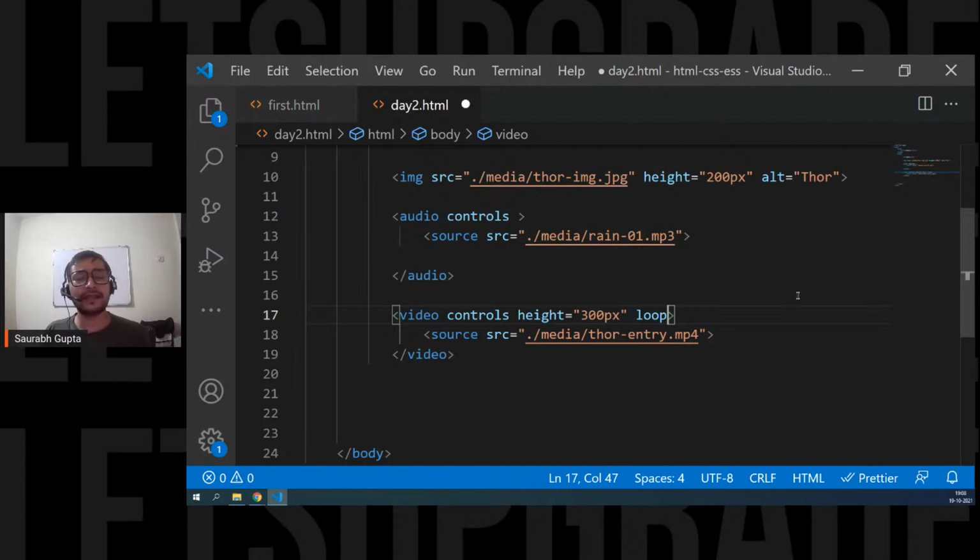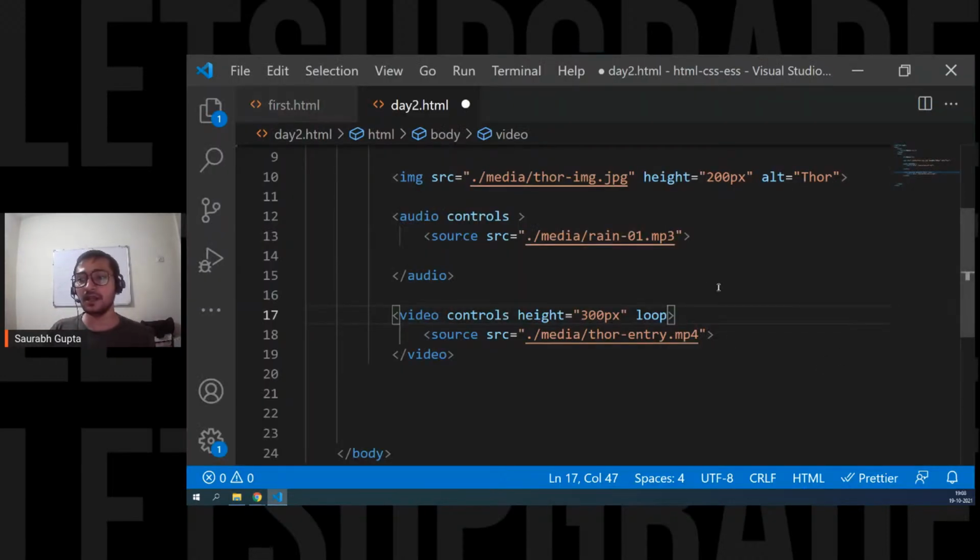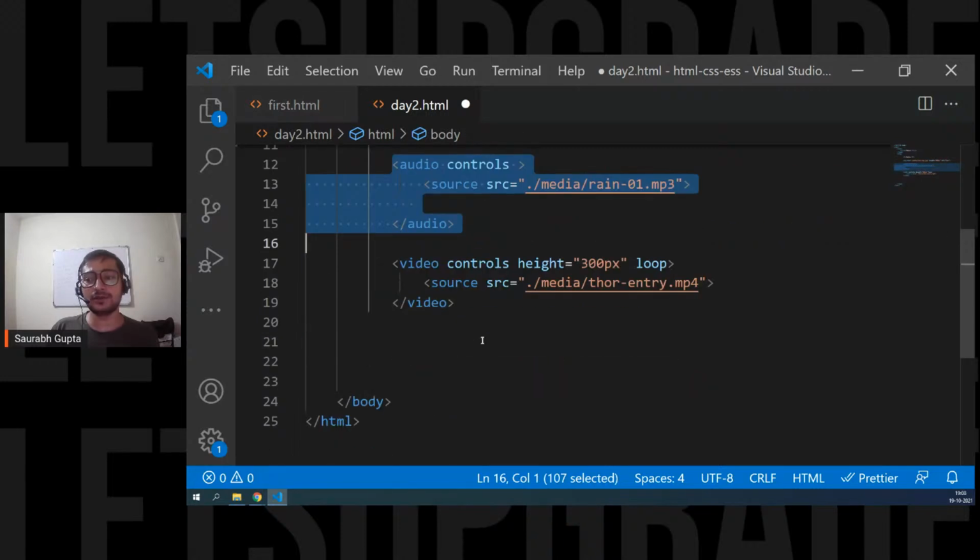Can we change the position of the audio bar? Yes, and I can see a lot of guys asking if we can change the position of these things. Definitely, but for that we have to wait till tomorrow because tomorrow we are starting with CSS and I'll show you how to move these things here and there, how to adjust. Right now our focus is only on content: how to create text, audio, video, image. Tomorrow and for the next few days, we're going to see how to adjust all of this. That's why you have to be there in the next lectures. Okay, so now we are done with images, audios, and videos.